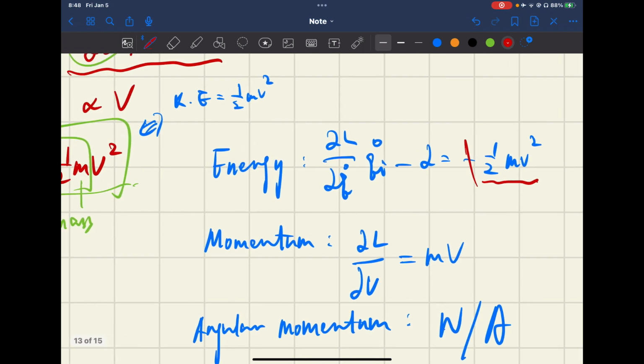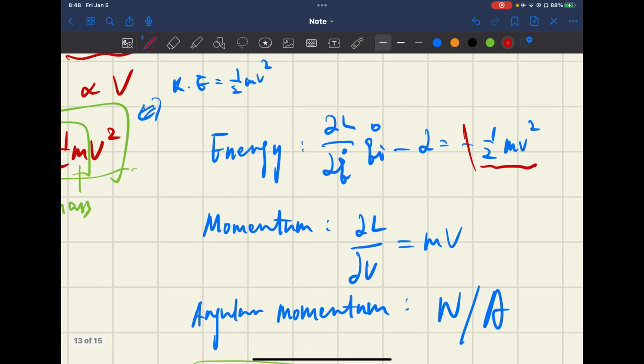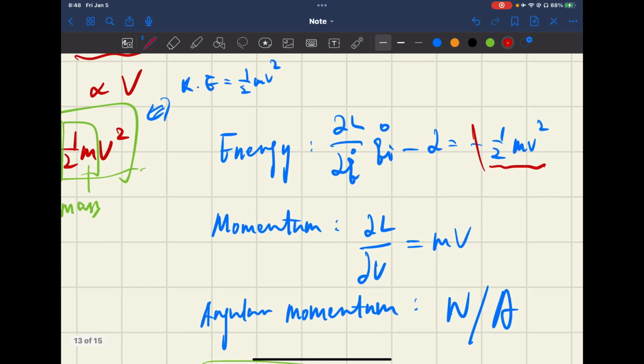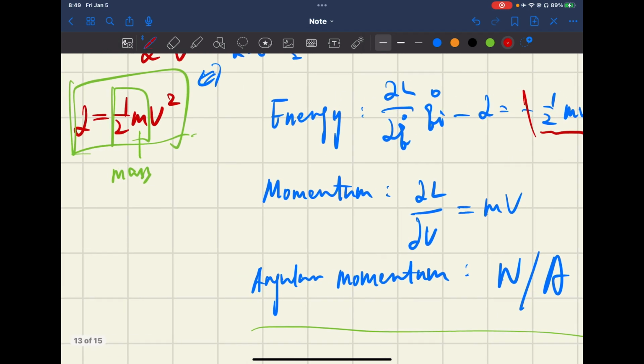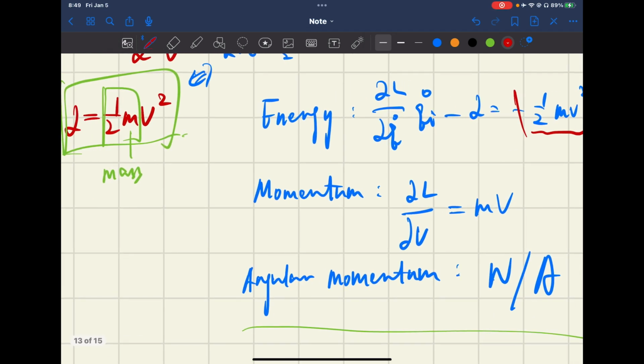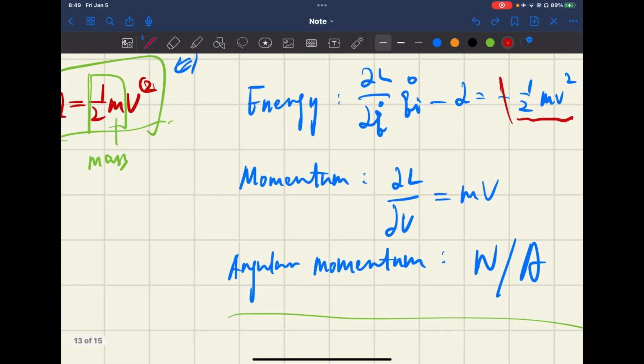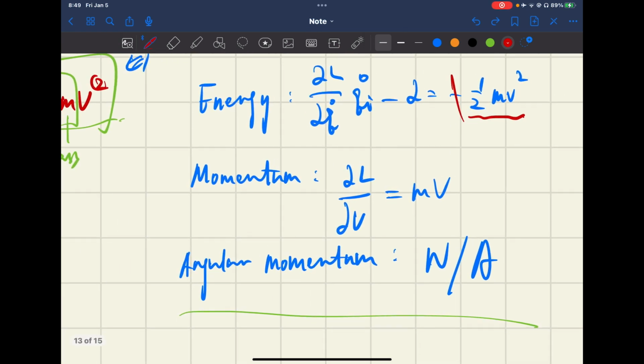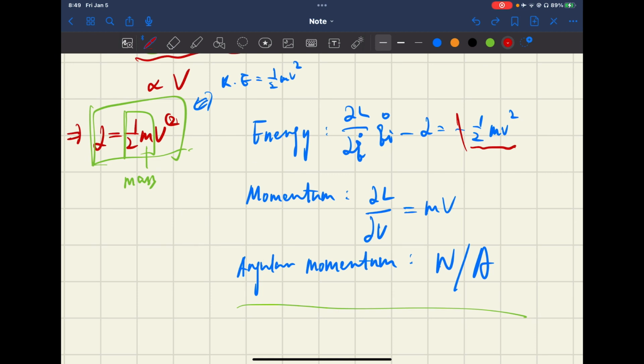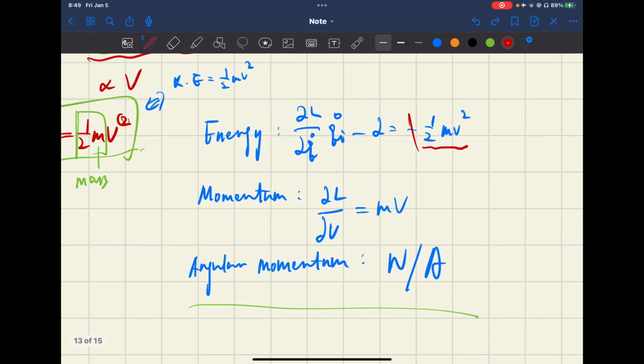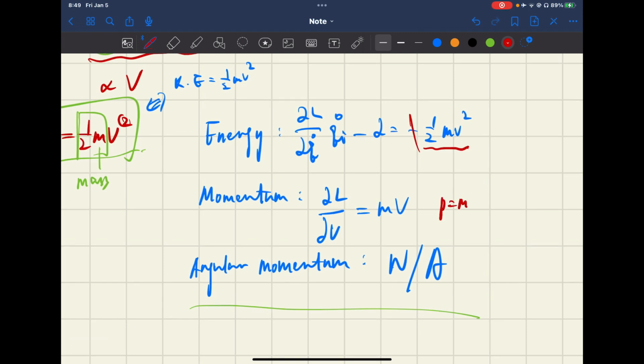So it's obviously correct in Newtonian mechanics. And then we calculate momentum. Taking the derivative of the Lagrange function over the generalized velocity, we get m times v. If you have learned calculus, it's obviously m times the velocity. So it corresponds with the momentum in Newtonian mechanics as well.